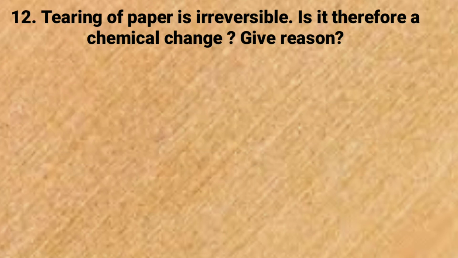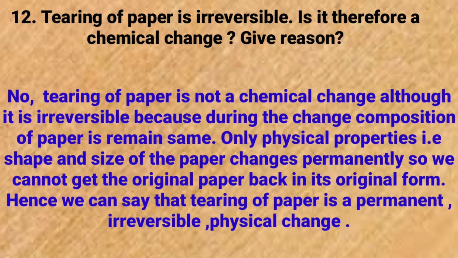Next question. Tearing of paper is irreversible. Is it therefore a chemical change? Give reason. No, tearing of paper is not a chemical change, although it is irreversible, because during the change the composition of the paper is not changing. The composition of the paper remains the same.